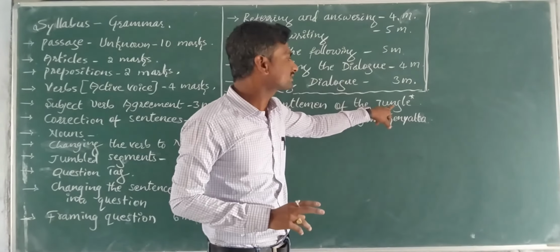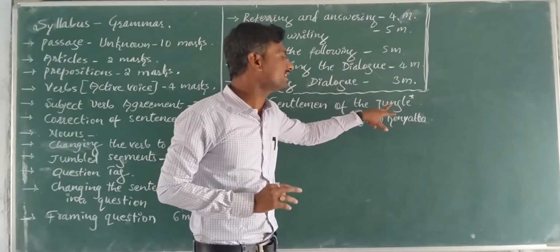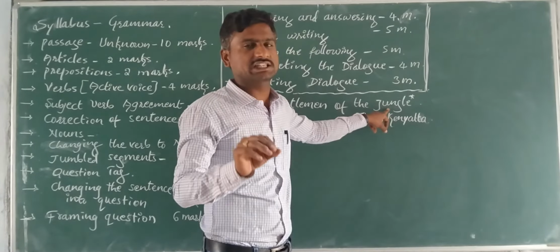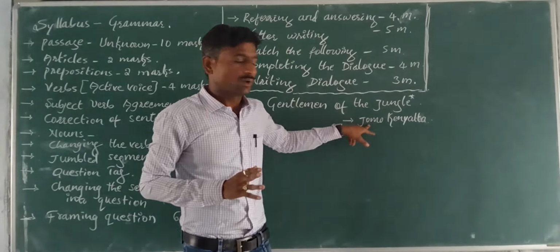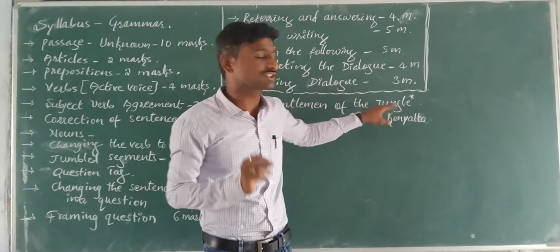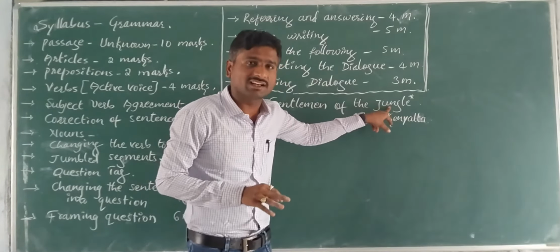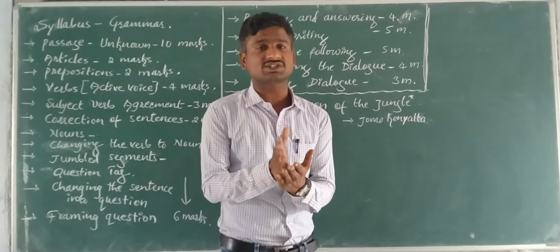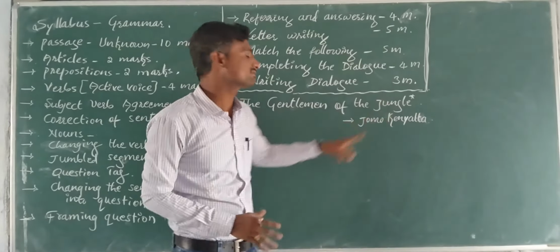My dear students, the term jungle is a Hindi word. It is derived from Hindi, and instead of this word, there is a beautiful word in the English language, that is forest. But why did Jomo Kenyatta not use the term forest instead of jungle? Why did he use the word jungle? That means adivi, that is uncivilized culture, uncivilized people. He used the term jungle for uncivilized people.